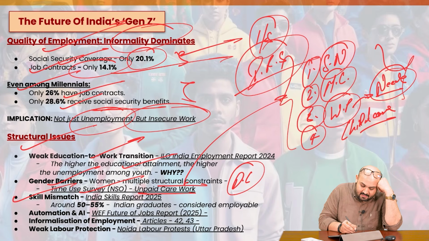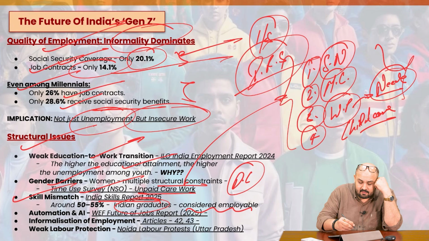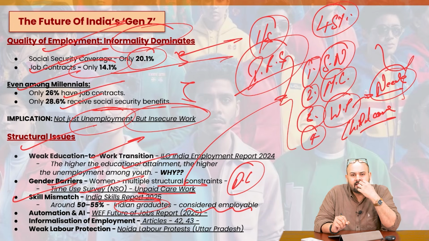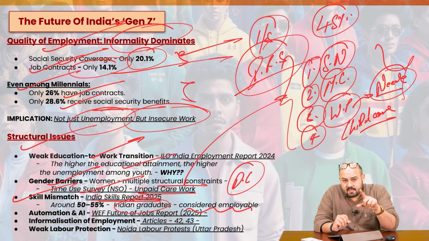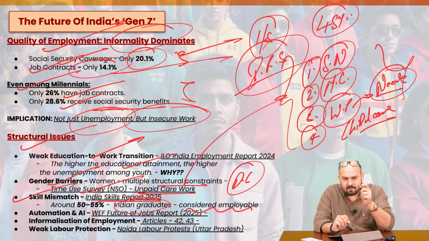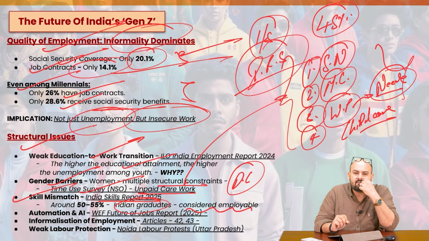Then skill mismatch. The India Skills Report 2025 says that only about 50 to 55% of Indian graduates are considered employable. What about the rest, 45%? They're not considered employable. They are educated, they have the degrees, but they don't have the relevant skills or the relevant knowledge with respect to a particular industry. So in one way or the other, they're of no use to the industry. From the perspective of the industry, they're not relevant.